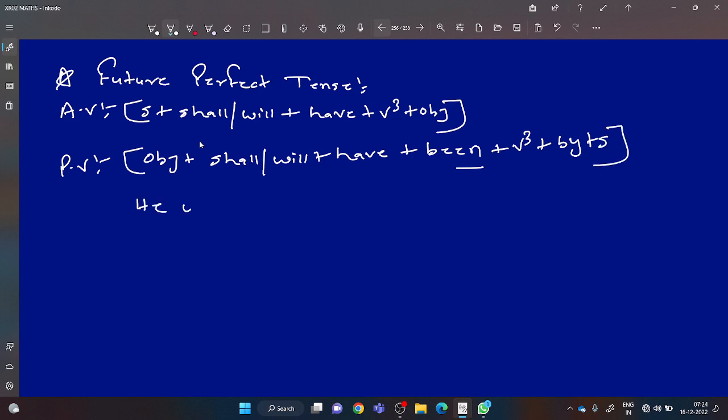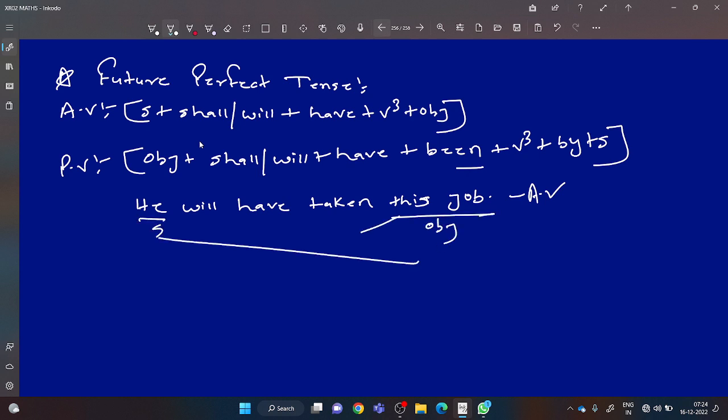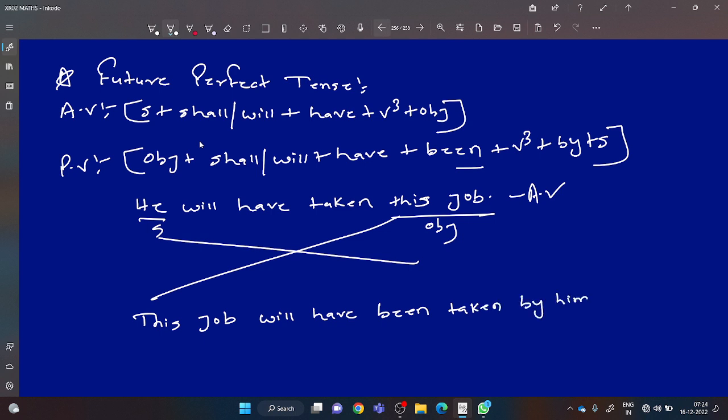Like he will have taken this job. He will have taken this job. This sentence is in active voice. Please solve this into passive voice, everyone. Write this question and solve this in your copy. At first it will be this job will have been, main verb V3, taken by, he will be changed into him. This is in passive voice.